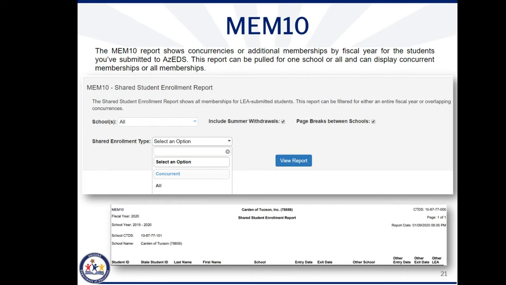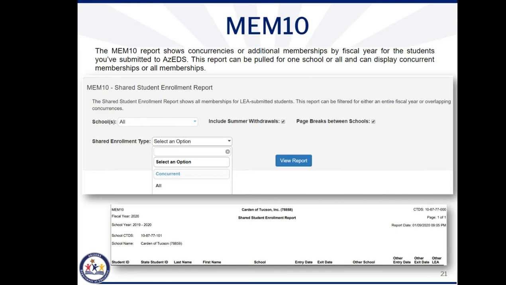The MEM10 is a new report that was created this year in response to a need for LEAs to be able to view all of the membership submitted for their students. This report shows shared student enrollments, or limited memberships, for all memberships submitted by an LEA. This report allows you to see any other memberships that have been submitted for your students each fiscal year. This includes enrollments that overlap or are concurrent, and those that do not. This will give you a list of the other LEAs that you are sharing funding for students with.